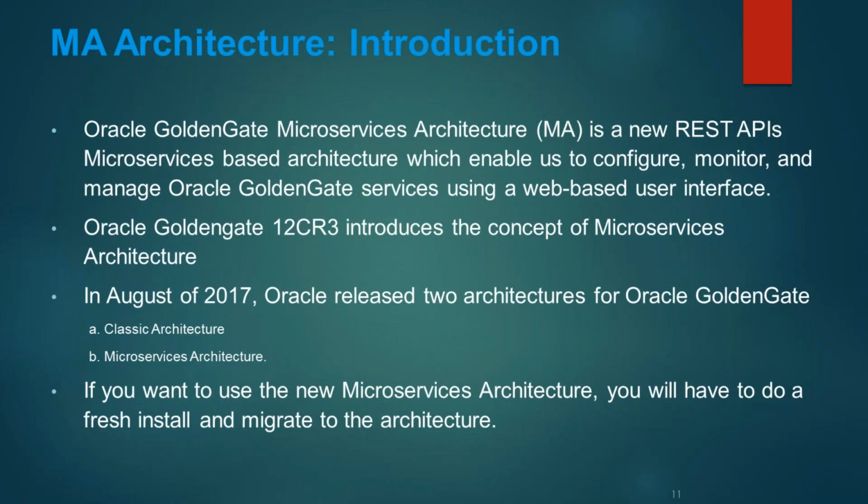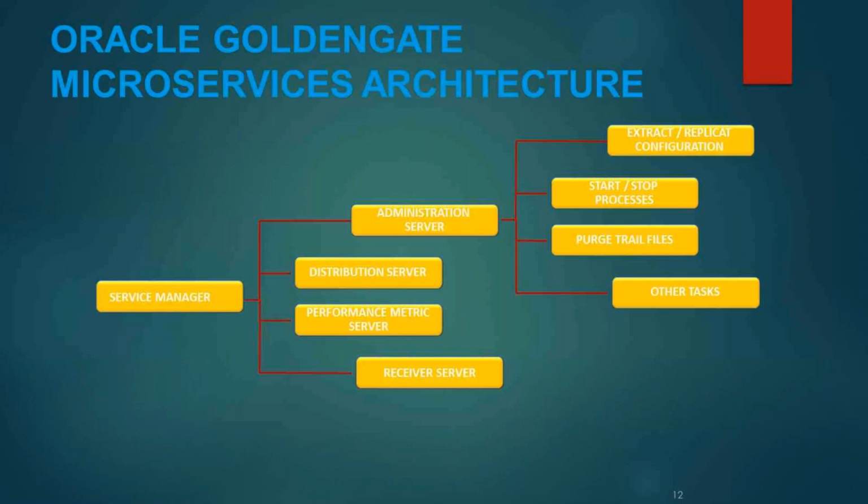If you have to upgrade to microservices architecture, you have to do a fresh installation and then migrate to the new architecture.